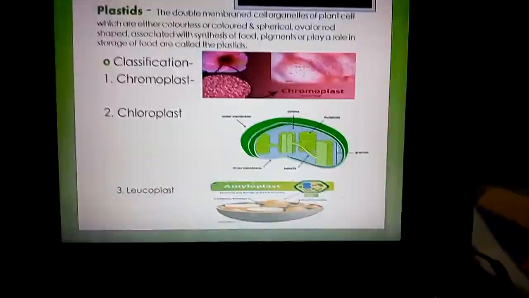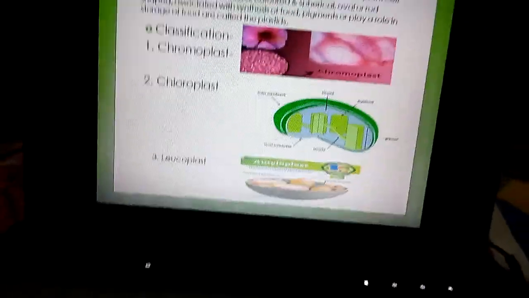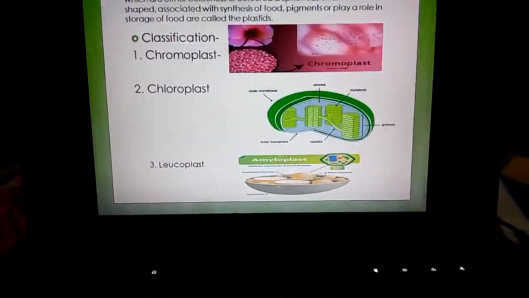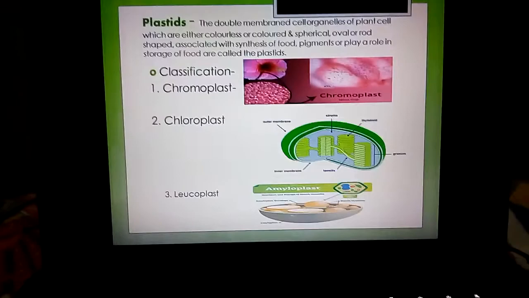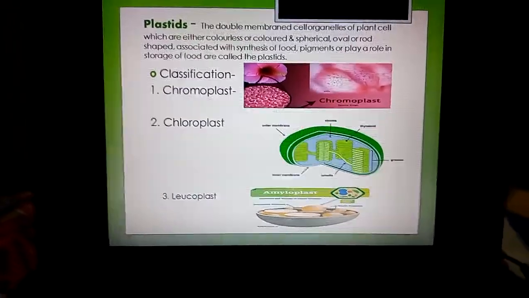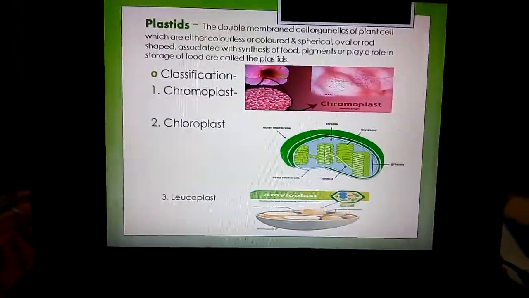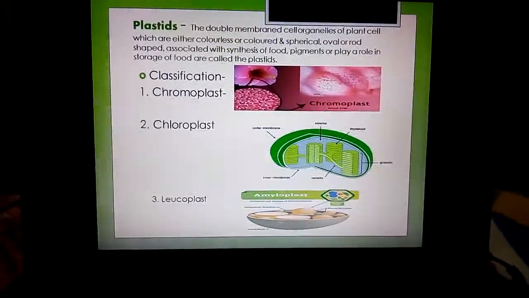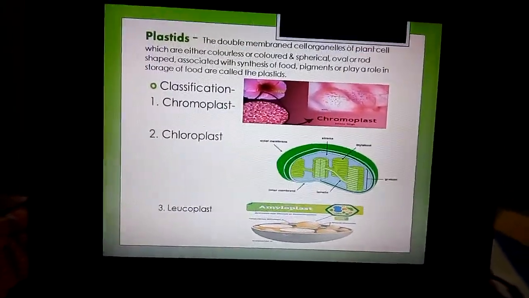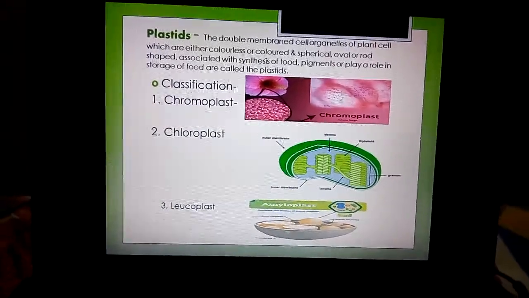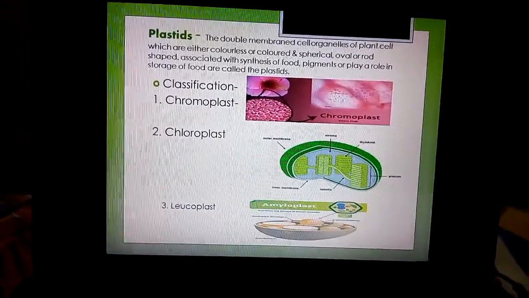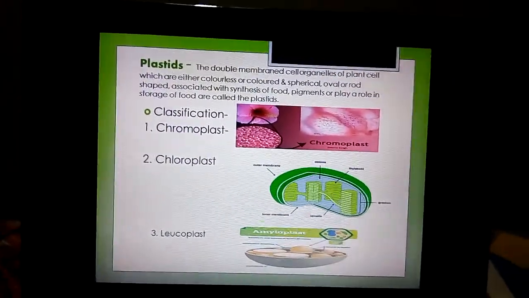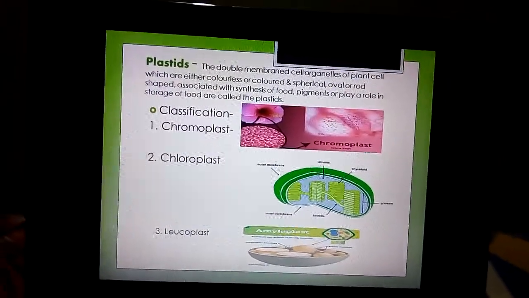What are the functions? Where do we find this leucoplast? In the root cells of plants and in the regions where light cannot penetrate. Have you seen a potato? We all know about potato. So why is our potato this color? Due to the presence of leucoplast. So leucoplasts are mainly found in the root cells of plants and in the regions of the plant where light cannot penetrate.